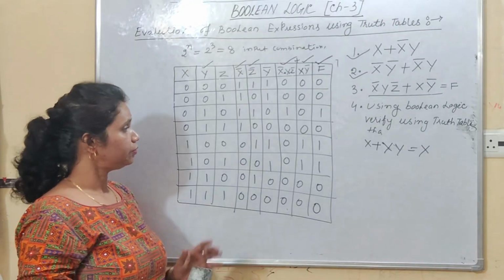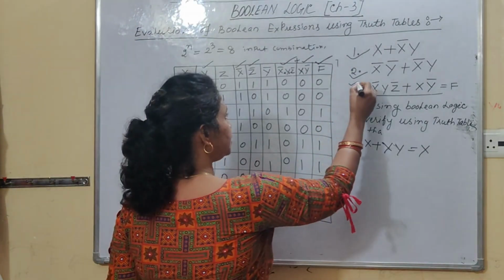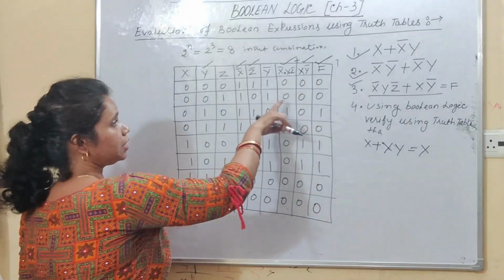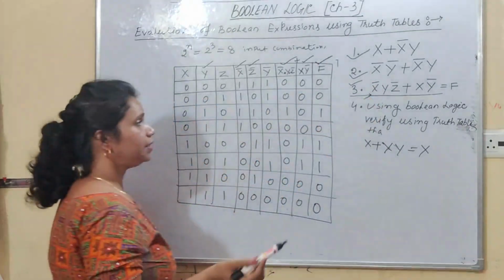So I hope all of you understood the concept. So kindly take a screenshot of this particular Boolean expression. How to evaluate the truth table of this particular Boolean expression? Please take that screenshot.